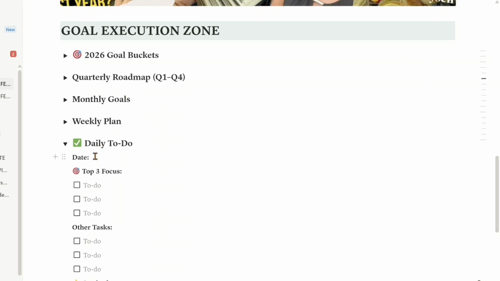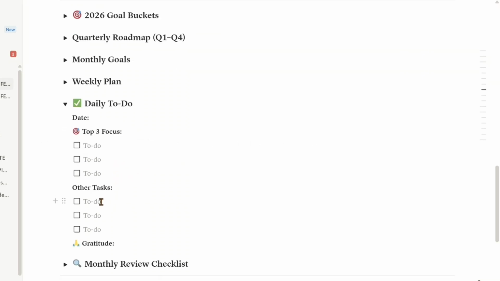Okay, so for me, I have here my top 3 priorities, or my top 3 focus that I need to focus on, just 3 in a day, and then other tasks. Now, for me, what this is going to look like is, for my top 3 focus, I can say I want to create new offers, I want to update my lead magnets, I want to create YouTube videos.